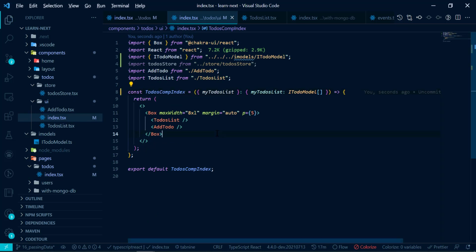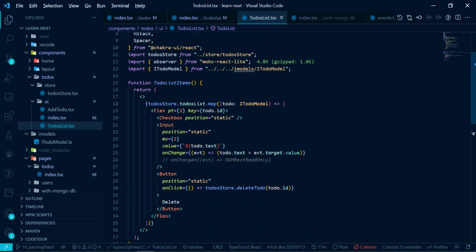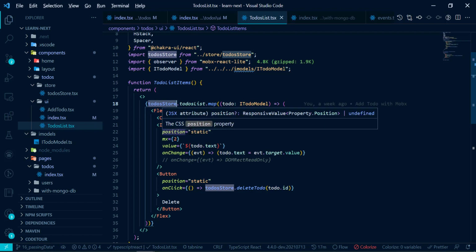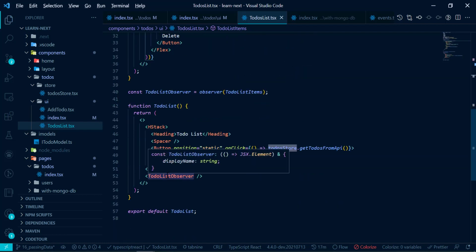And just imagine now we have to pass this data to the to-dos list so that we can see the data. So here we will accept it, and then we will use it here. It becomes too much passing data down the components. It's a lot of hassle. That's why we were using MobX, MobX state management, so that data passing becomes easier and our state management also becomes easier, as MobX will automatically update the UI whenever our variable is changed. The condition is we must have wrapped it with observer.